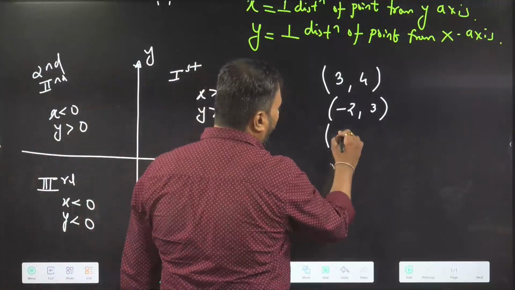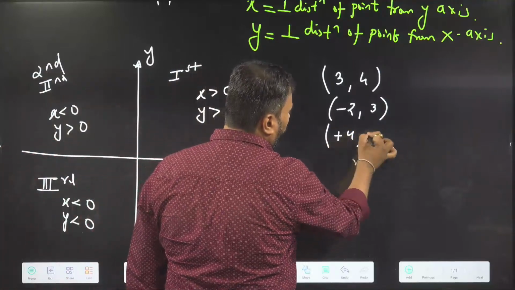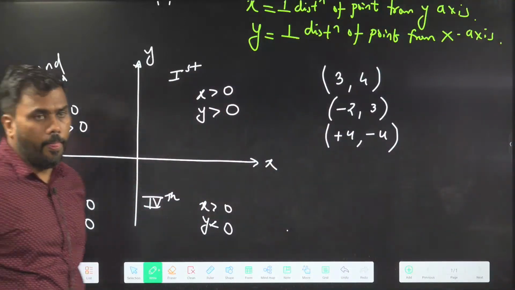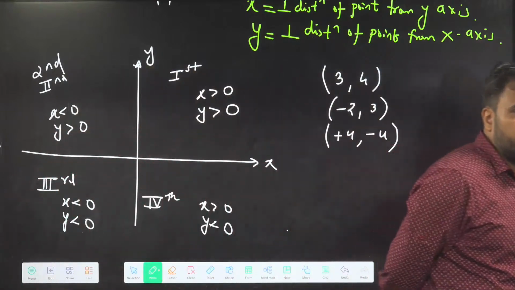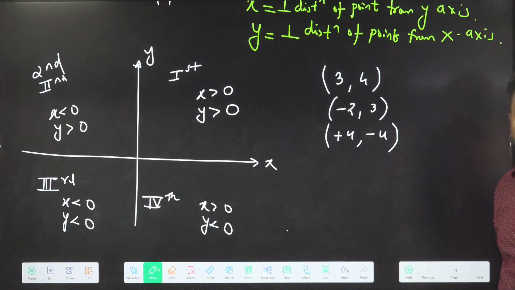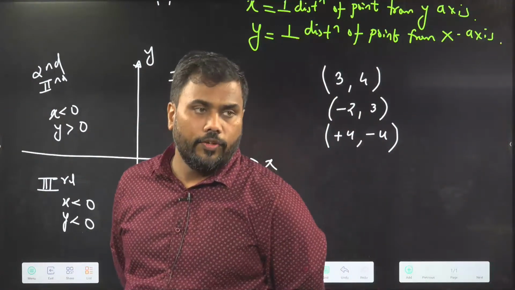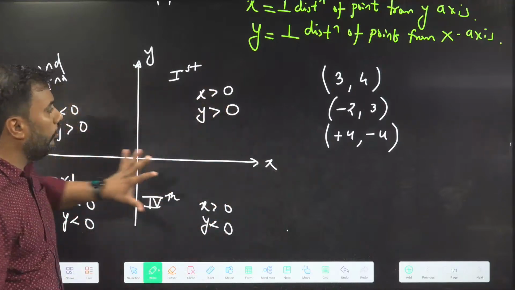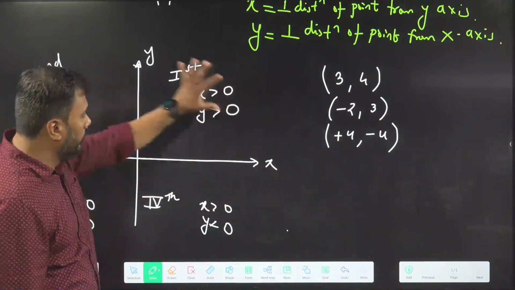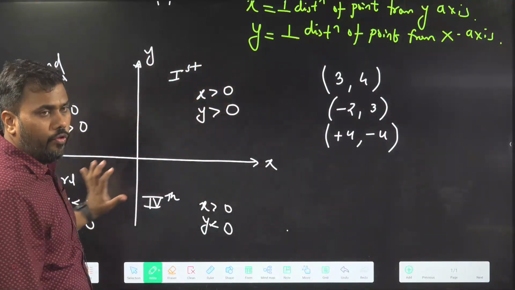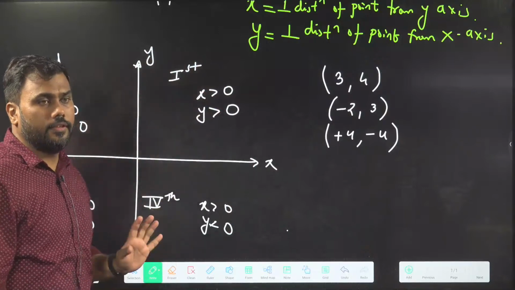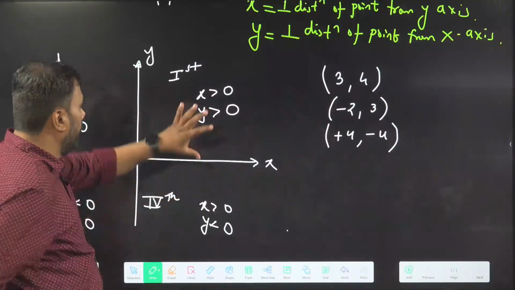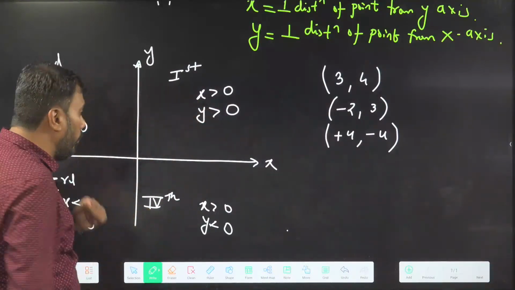Okay. If I take a point (4, -4), in which quadrant will this point lie? Plus 4, minus 4. Fourth quadrant. Very good, Manish. Very good, Prithi. Disha, very good. Anil, Pranay, very good. So now we know the special property of the four quadrants. Is this clear? Okay. All are giving correct answers. Now we will talk about one more property.